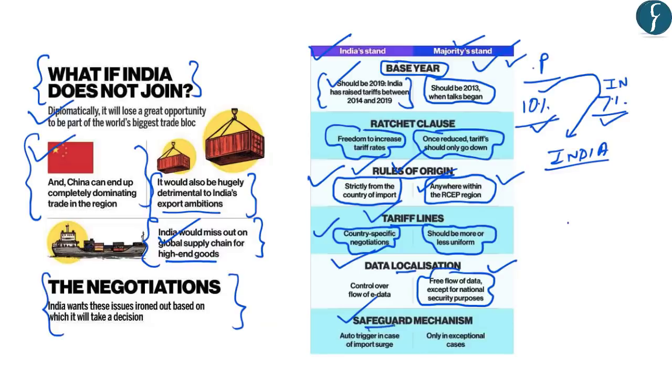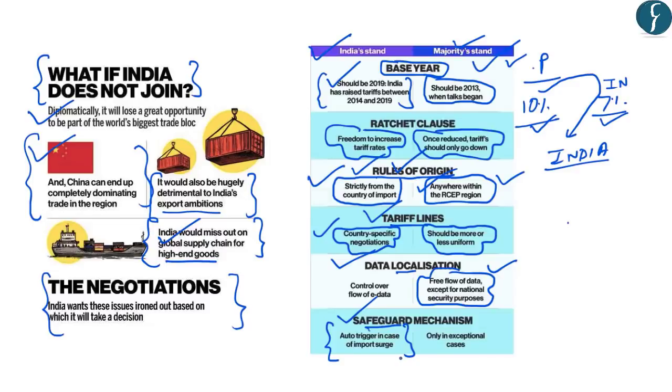Now, the next issue is related to the safeguard mechanism. What is this safeguard mechanism? Note that when there is an exceptional surge in imports of some products, countries impose high duty on those products. The issue here is that India wants an auto trigger mechanism in case of import surge.